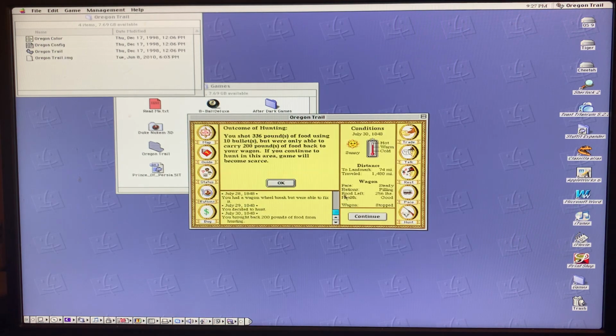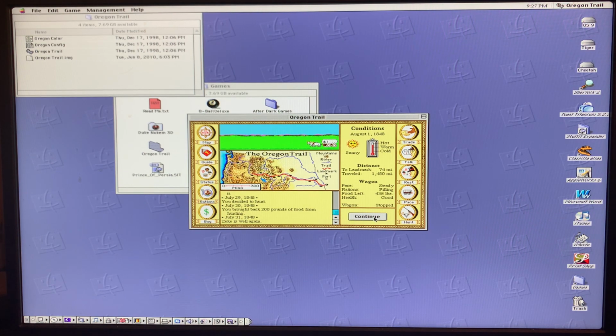I think that's going to be enough. Yeah, that's more than enough. Okay, and Zeke is well again. That's a good thing. And we're back up over 400 pounds of food. Okay, I'm going to let it run for a while, so please stay tuned.